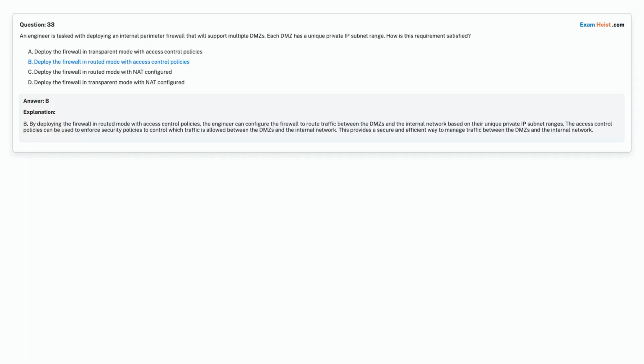Correct answer is Option B. Deploy the firewall in routed mode with access control policies.